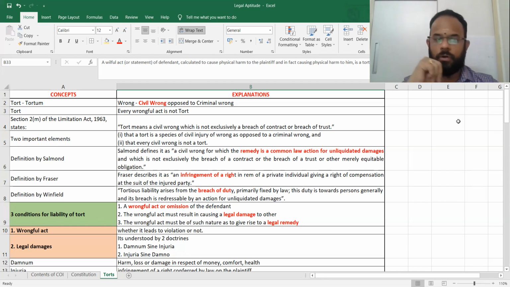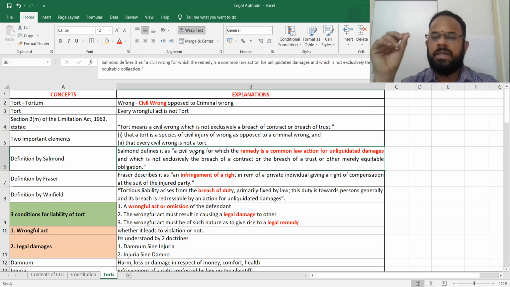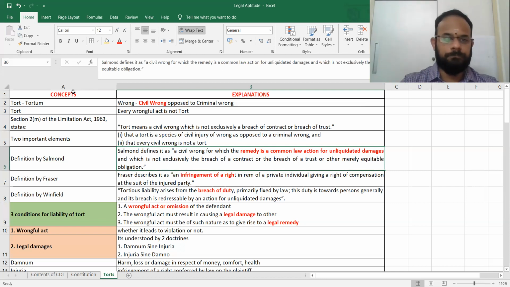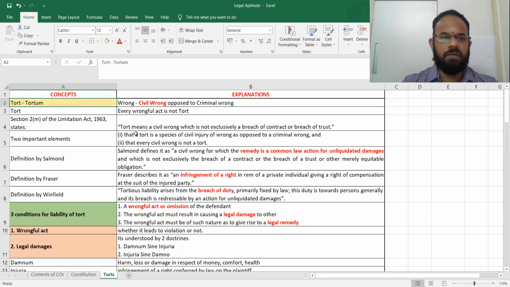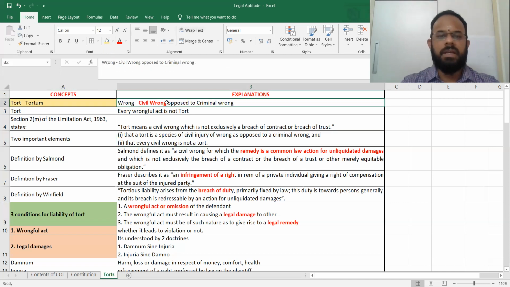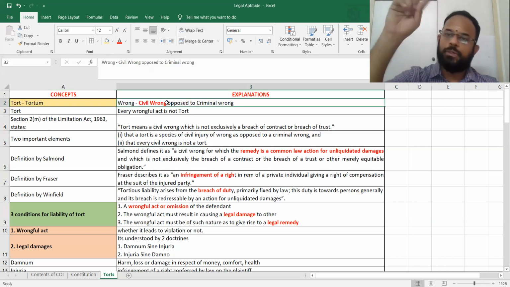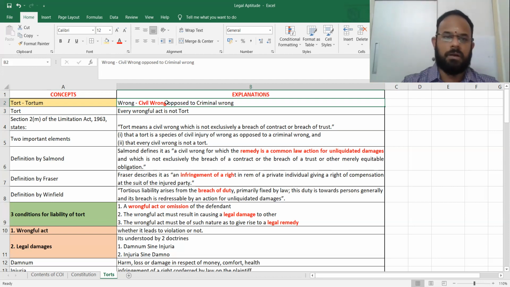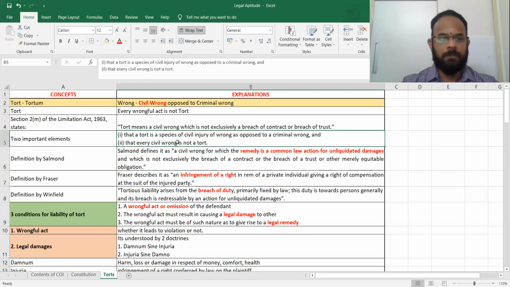Yes. Now, shall we go inside and see what is going to be there? I have already colored the keywords. If there is a requirement, I will also do the highlighting points. Tort means what? Tort is derived from the word tortum, which means it is a civil wrong, as opposed to criminal wrong. It is not a criminal wrong. It is a civil wrong. Are we clear with this? First point is clear? Yes.